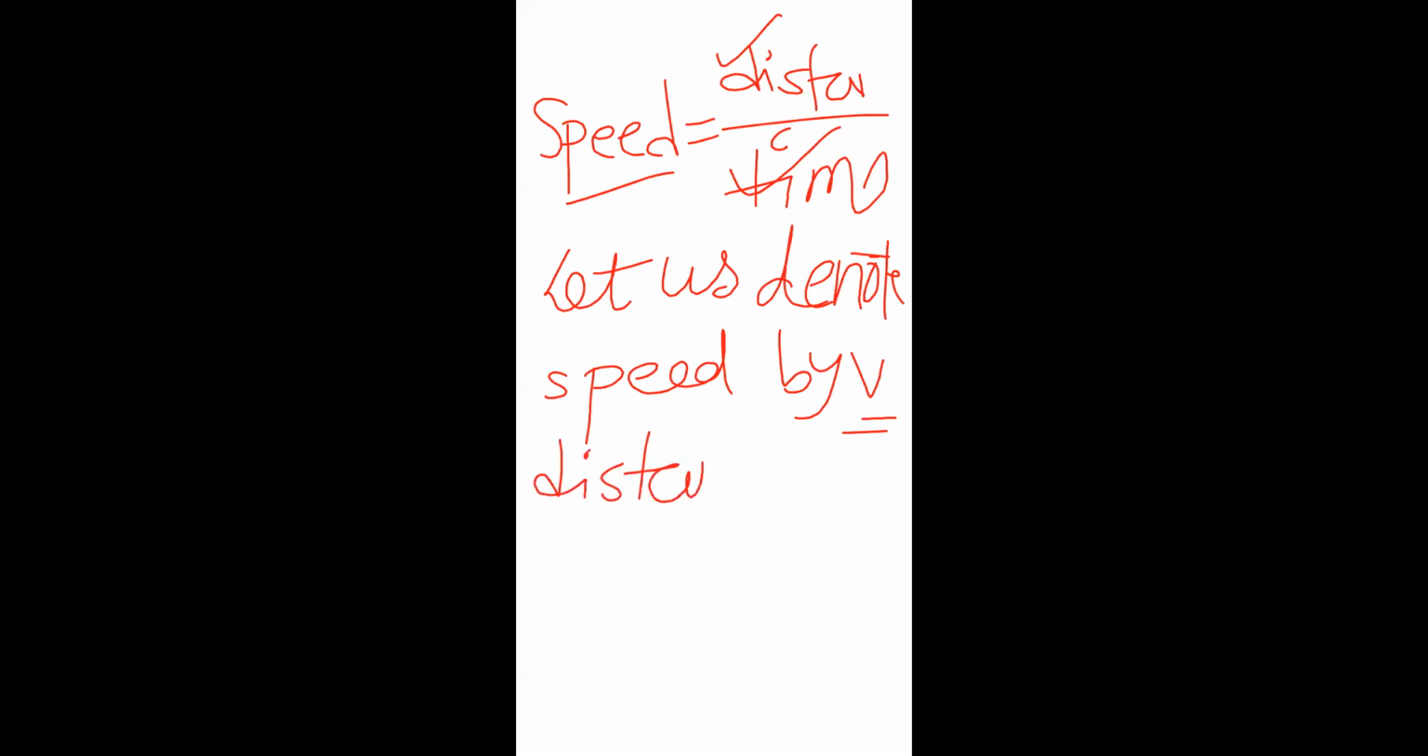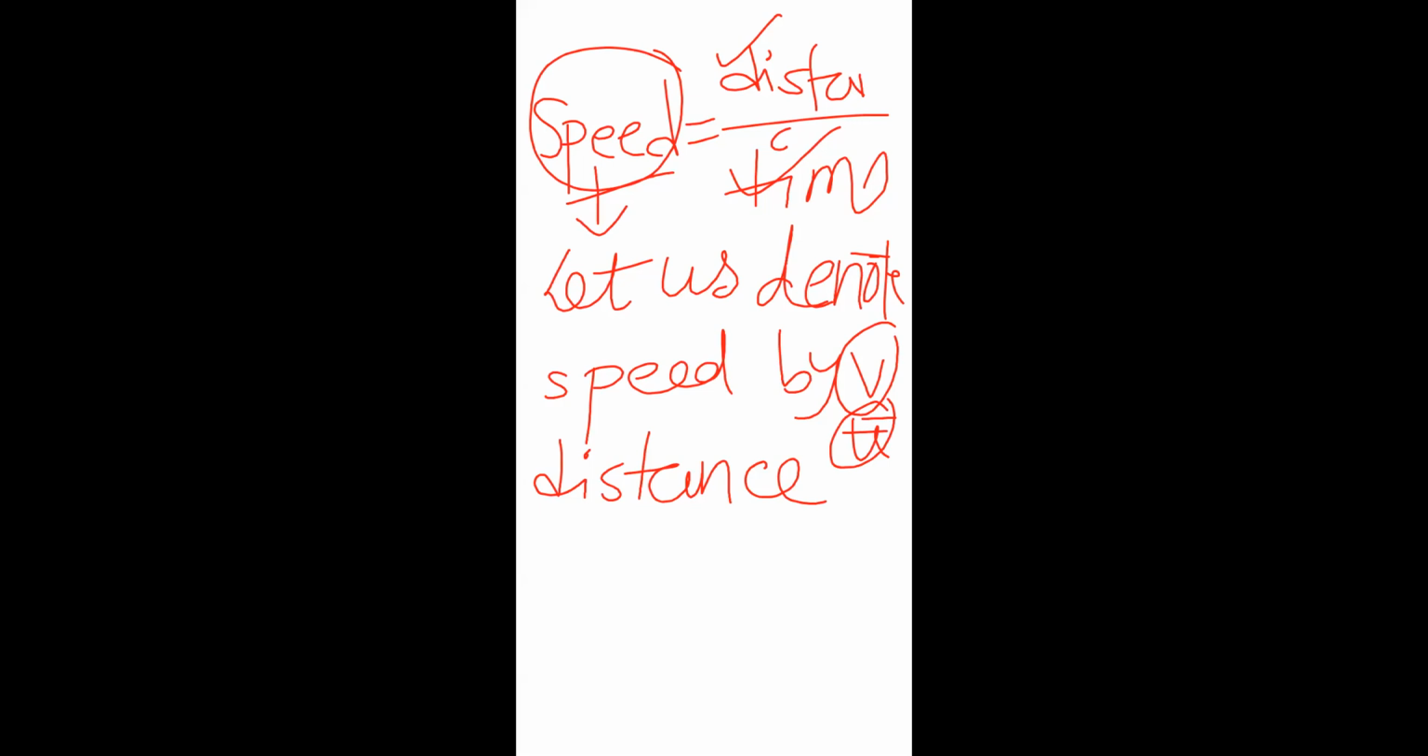You can take v because it actually stands for velocity. That's why usually we take v. Suppose acceleration we take a. You can also take u. It is just a letter we are mentioning. We will not write speed each and every time. That's why we are denoting it by a certain alphabet. Is it clear?